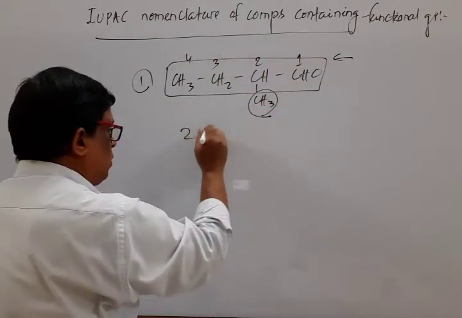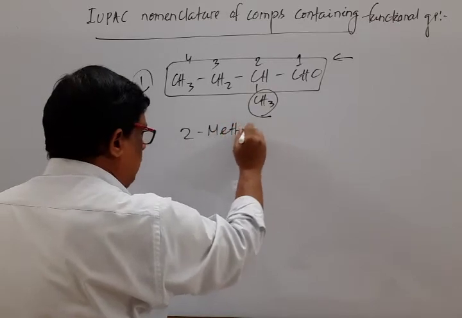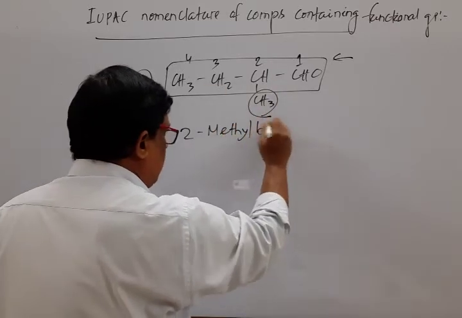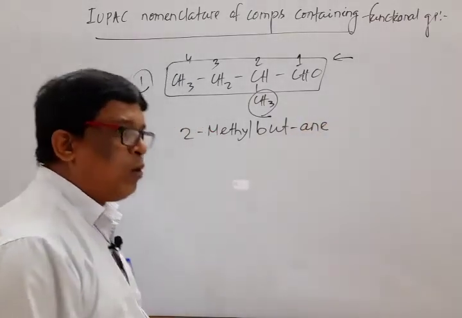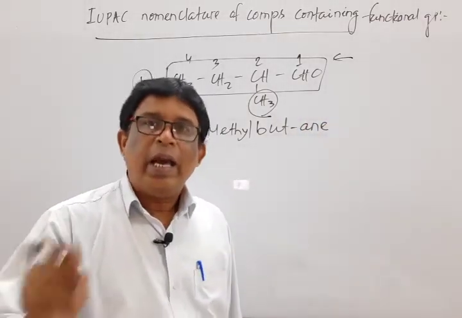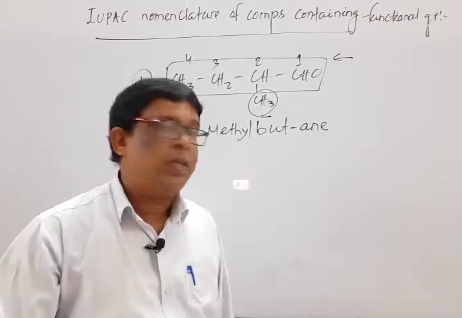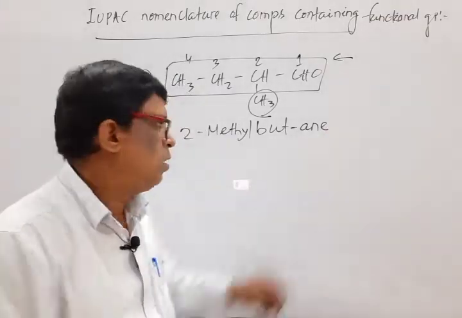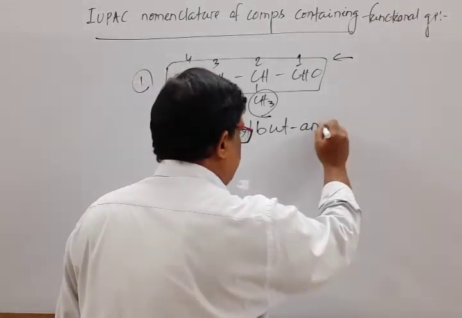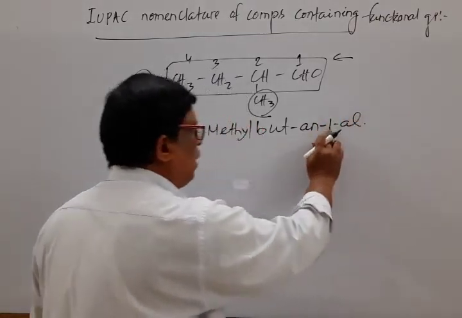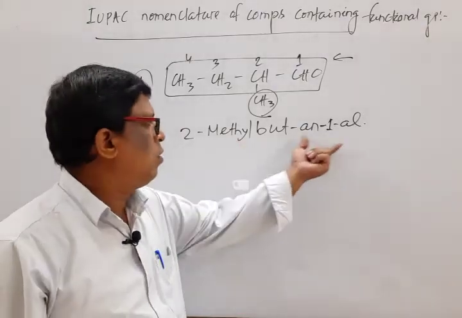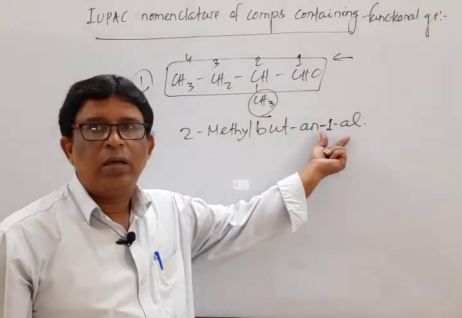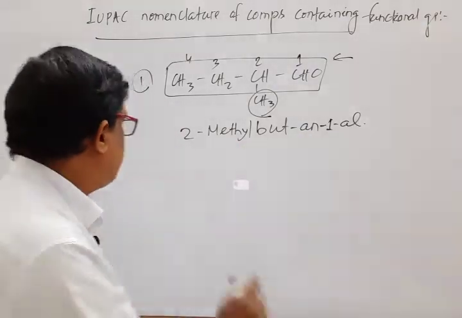Branching name, that is 2-methyl, main chain 4, but, single bond, ANE. While one functional group is there, I repeat again, if its name starts with a vowel, then this last E is dropped. That means this one is 1-al. You may or may not write the 1, so that is 2-methyl butanal. Okay, move to another example.